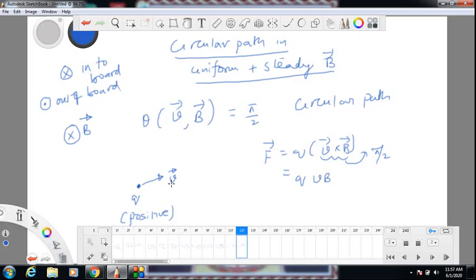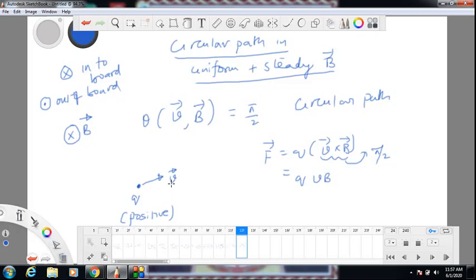Take a screwdriver or a screw, keep it perpendicular to that plane at the point where the tails are joined, and rotate from the first vector to the second vector by the smaller angle. See how the screw moves. That is the direction of V cross B.